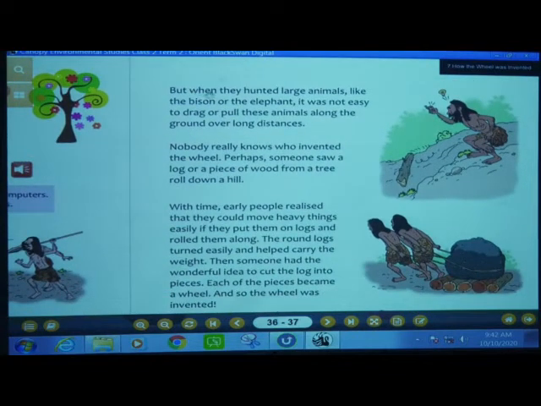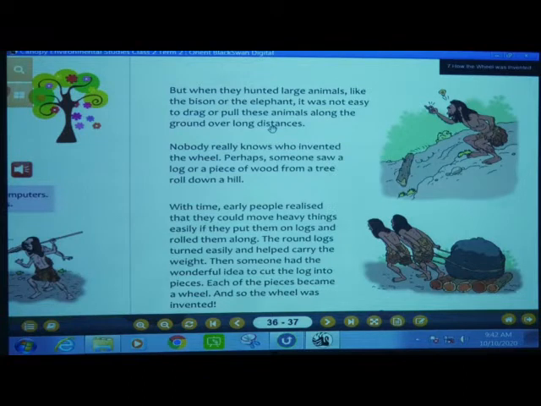But when they hunted large animals like bison or the elephant, it was not easy to drag or pull these animals along the ground over long distances. The small animals, they used to carry easily on the shoulders. But when they were hunting the large animals, for example, bison or the elephant, it was not easy to drag them or pull them, isn't it?